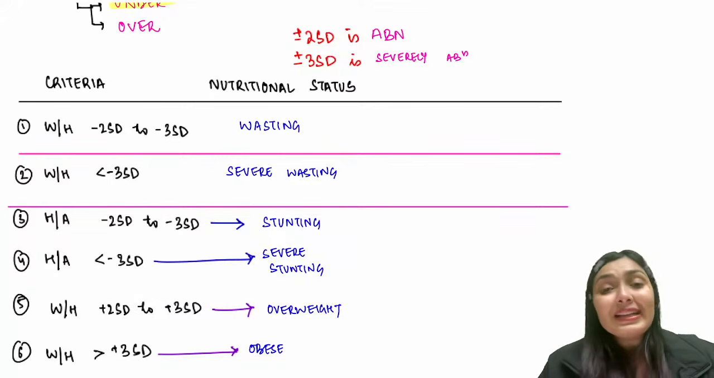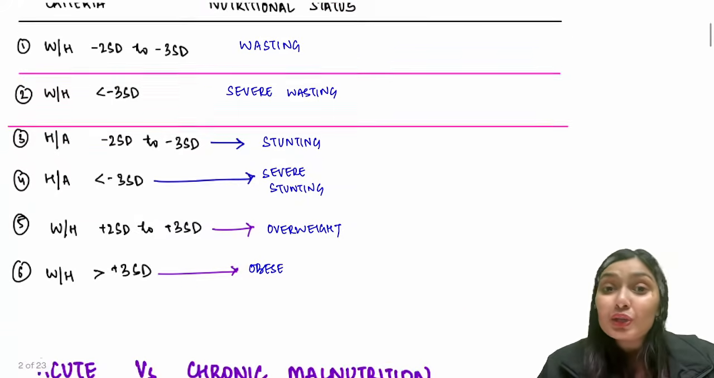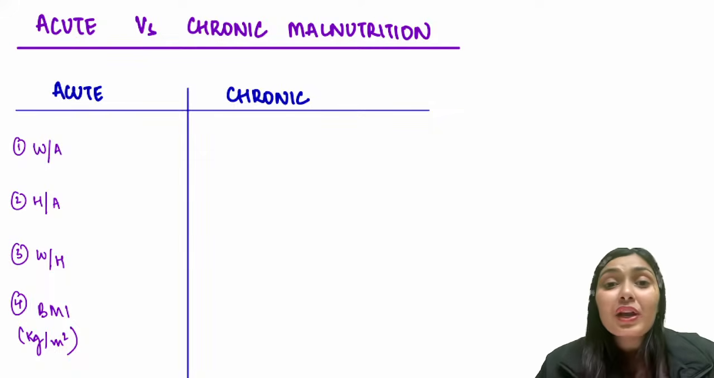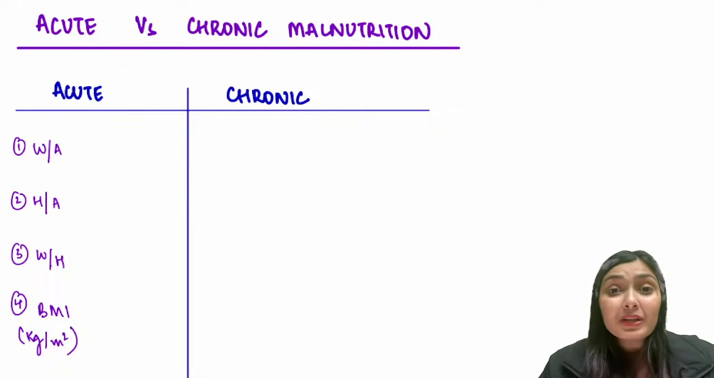So with that, let's move on to the next concept of acute and chronic malnutrition. What is acute malnutrition? What is chronic malnutrition? Acute, you all understand, is for a shorter duration of time. So if you deprive a child of nutrients for a short duration of time, maybe some stressful period happened, that leads to acute malnutrition.